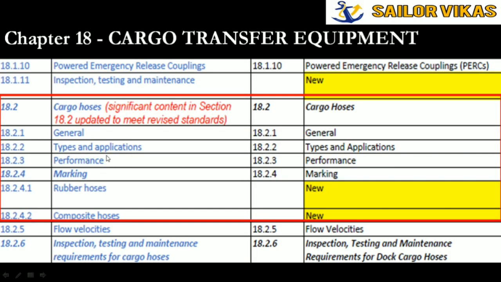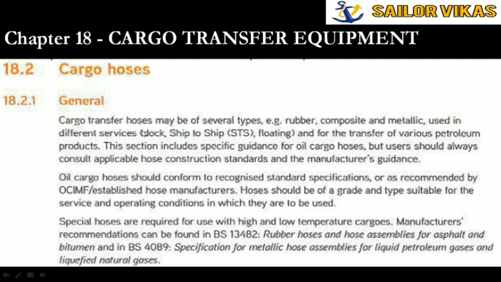Next is cargo hoses. You can see there are a lot of changes and updates they have made in the cargo hoses. They have added new sections on marking. For the rubber hoses and composite hoses, they have given individually what marking should be there. For example, maintenance basically depends on the make of the hose, and they have clearly told that oil cargo hoses should conform to recognized standard specifications or as recommended by OCIMF or established hose manufacturers.